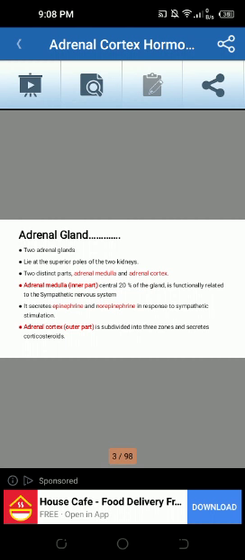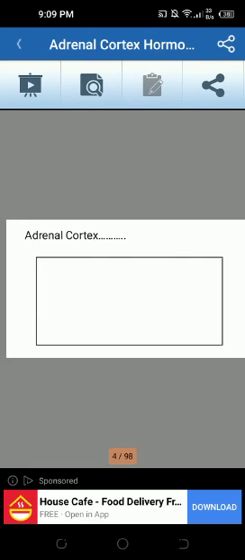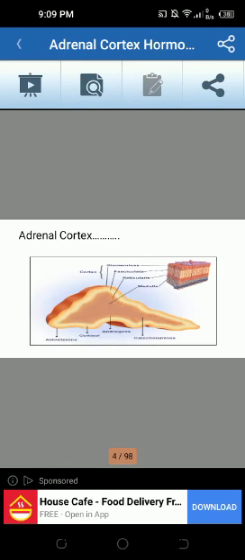Adrenal medulla, the inner part, central 20% of the gland, is functionally related to the sympathetic nervous system. It secretes epinephrine and norepinephrine in response to sympathetic stimulation. Adrenal cortex is subdivided into three zones and secretes corticosteroids, then cortisol.